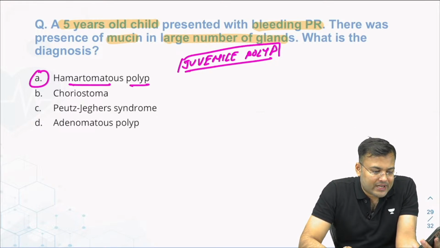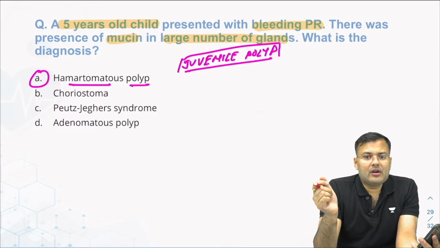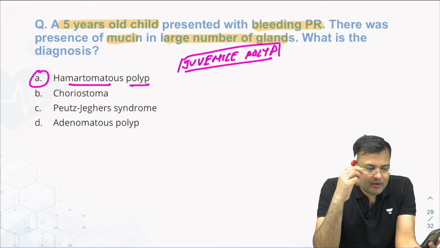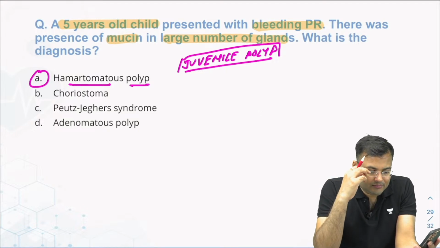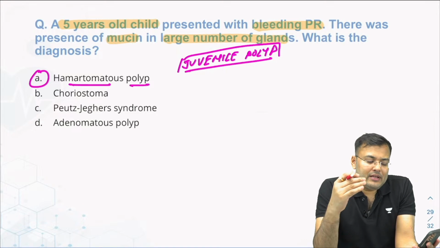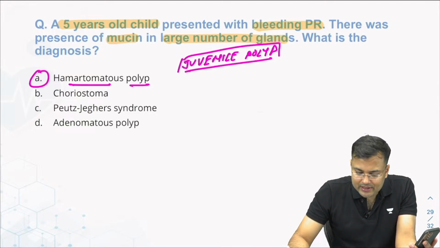Glands were mentioned. Okay, Serine, can you tell me what was the exact language related to gland? So in Peutz-Jeghers polyp and in juvenile polyps, it is hamartomatous polyp. Okay guys, it's hamartomatous.